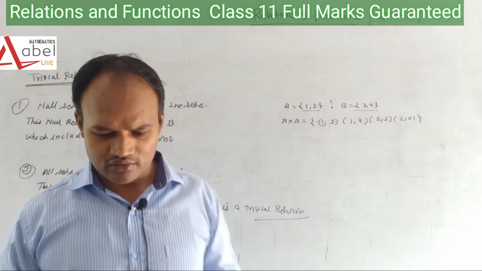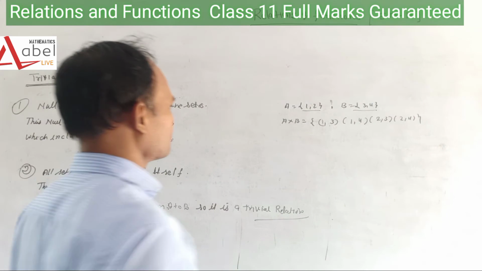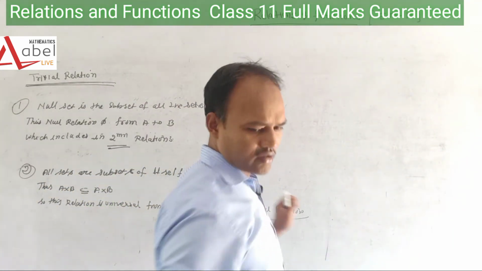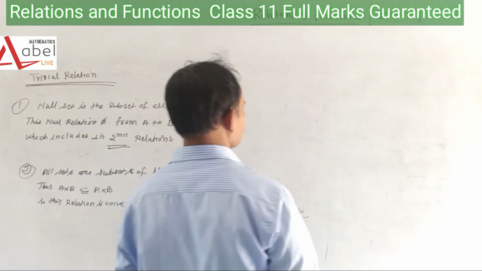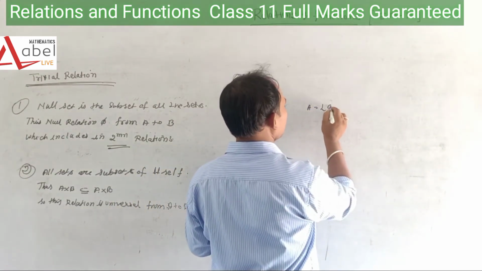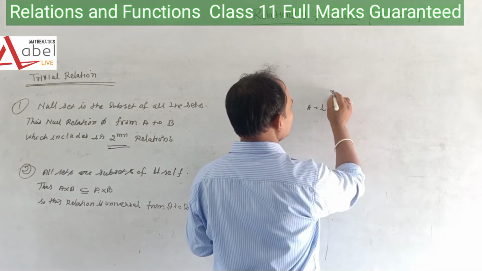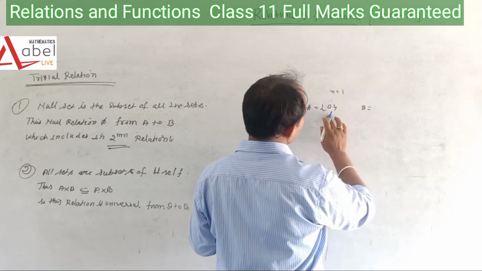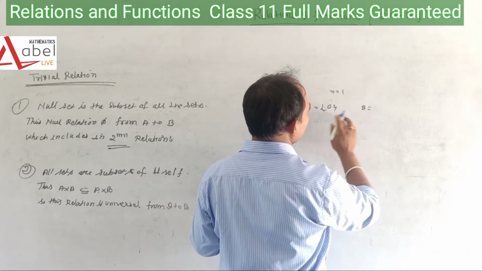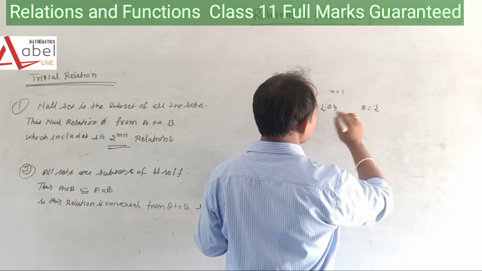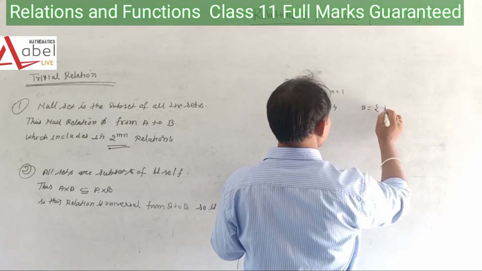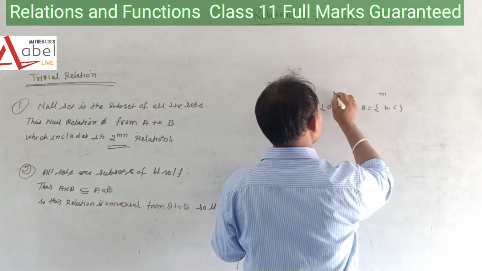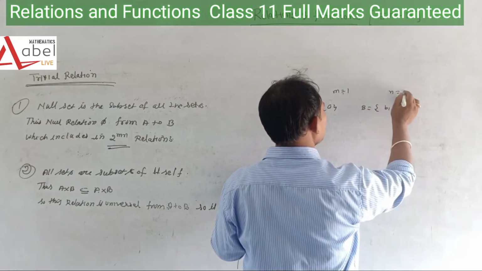I take a minor question, giving you an example to solve this question, because it's not necessary that we are going to solve it with a bigger question. Suppose set A has number of elements n equal to 1, and set B has elements B and C, so m equal to 1 and n equal to 2.